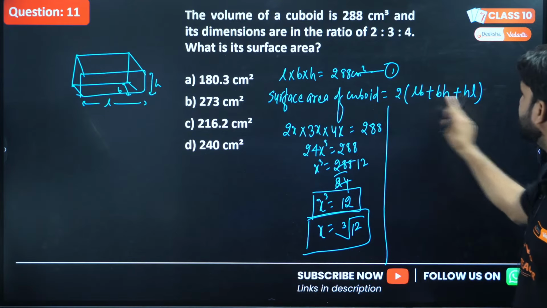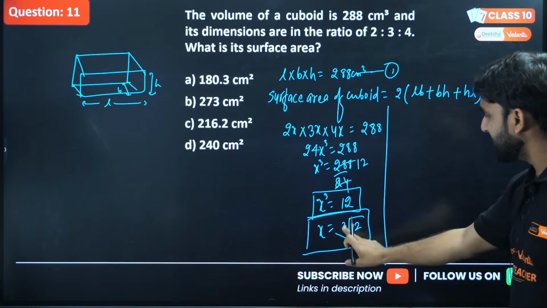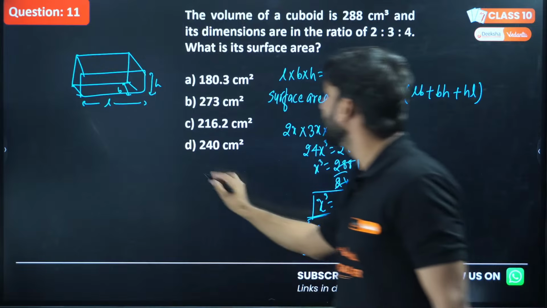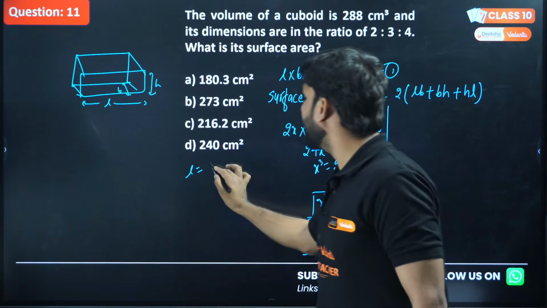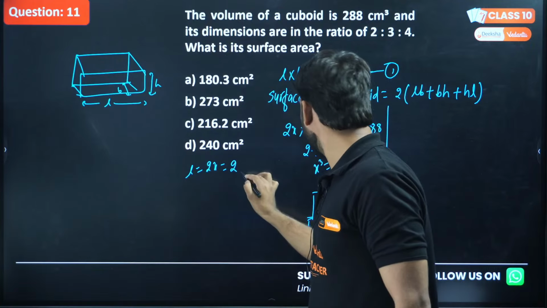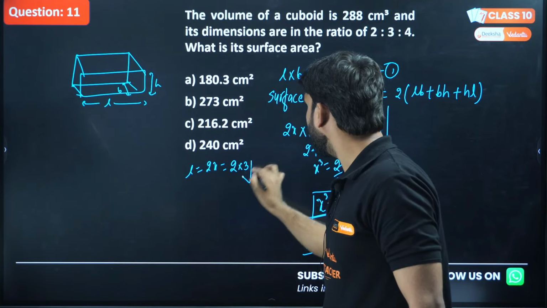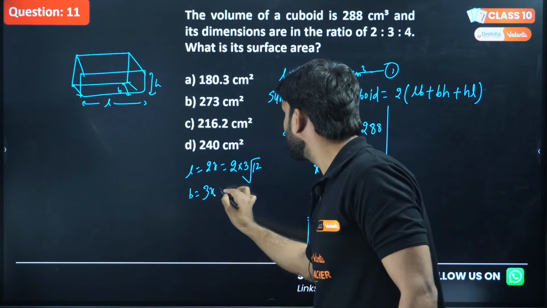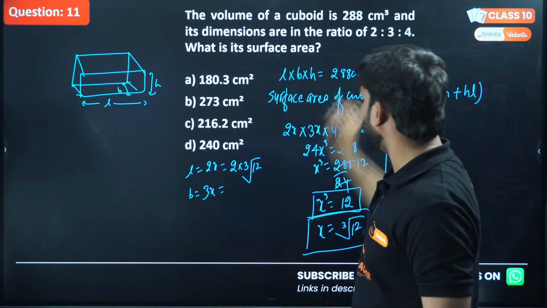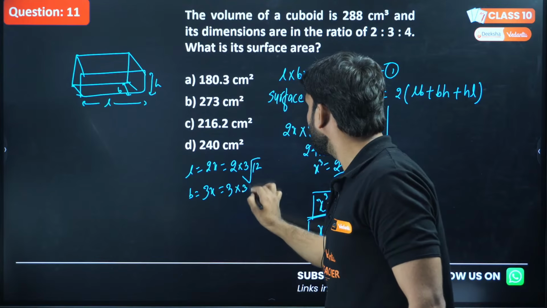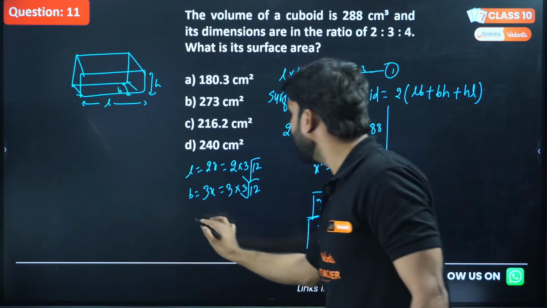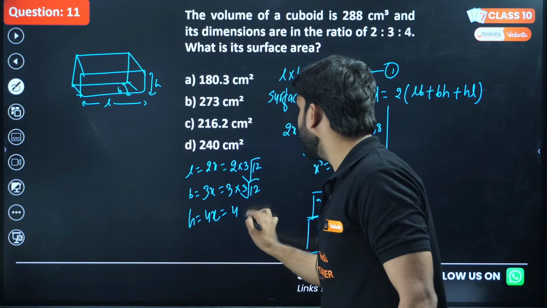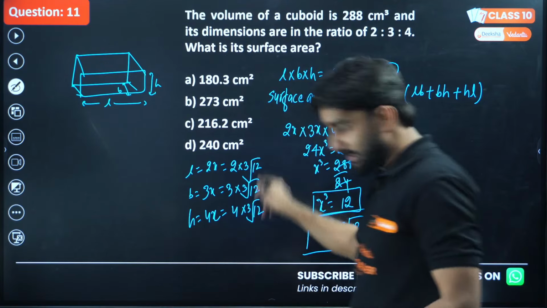How can we find this area? Now if x is the cube root of 12, can we find length, breadth and height separately first? The length is 2x, so this will be 2 into cube root of 12, right? Breadth is 3x, this is width, so this will be 3 into cube root of 12, and the height is 4x, so 4 into cube root of 12.